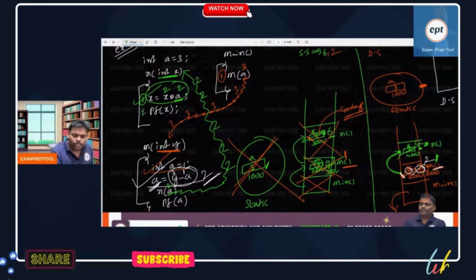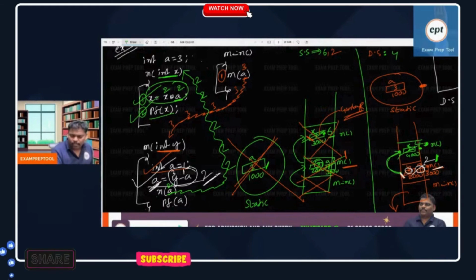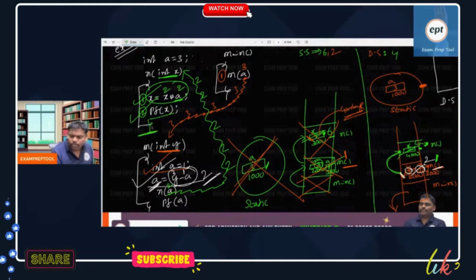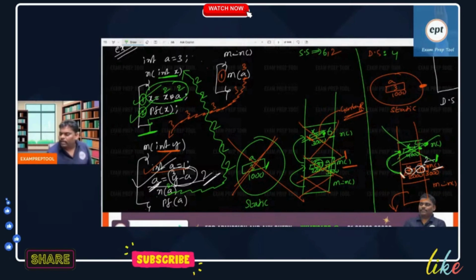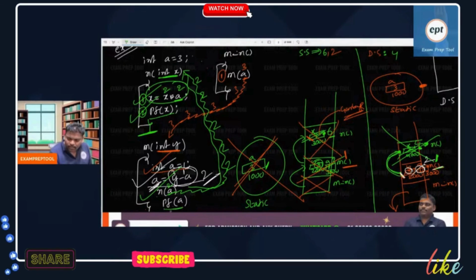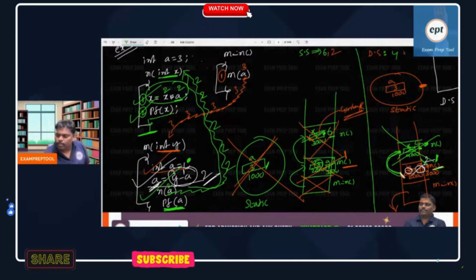This is over. Can you see the second line? Print x. 4 will be printed. After these two lines are over in the n function, closed bracket came. N function over, so it is popped out. Whenever it is popped out, control will come back. When you say control came back, means you came here. So this line also completed. Can you see the last line in the m function? Print a, local variable is there. I am in the m function, print a, local variable 2 is there. So 2 will be printed.